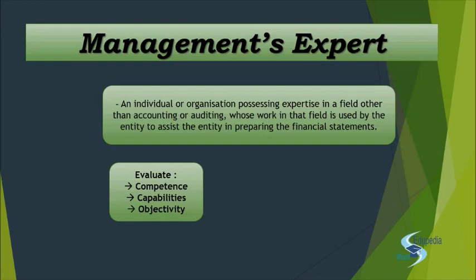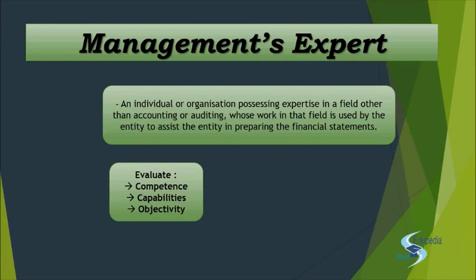Now when we talk about capabilities, we'll see how capable is that expert to use his competence, right? So whatever things that he has learned in his institute, that he has learned to gain his degree, is he also able to apply that knowledge, that expertise in this field for our purpose, right? And third is, we'll check his objectivity. Is he biased? Is there a conflict of interest? Is his decision being influenced, right? Is there any influence on his professional or the business objectivity by the management of that expert, right? So these are the things that we need to consider.